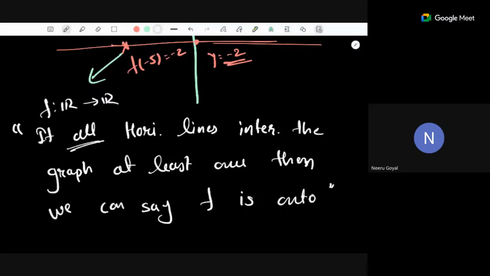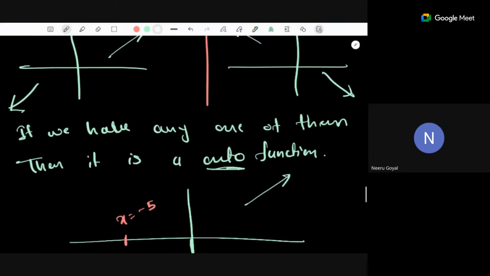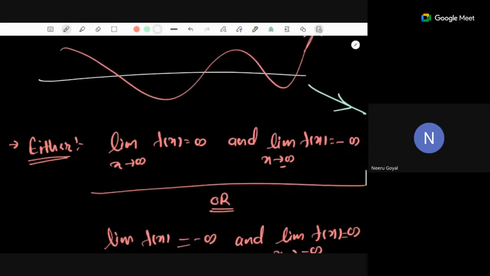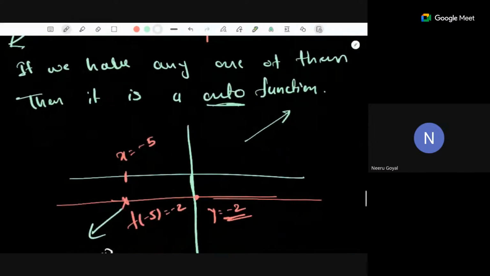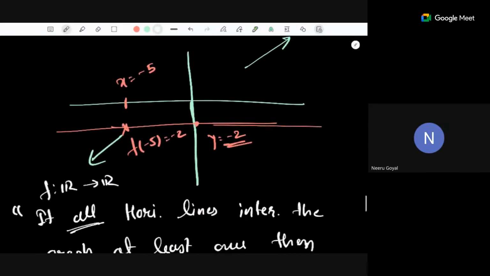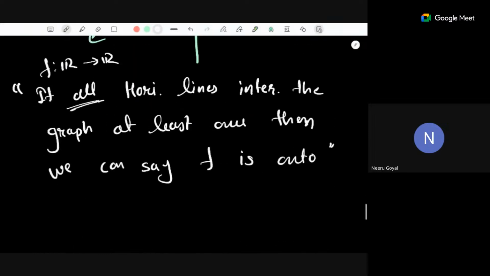You can remember this statement as similar to the horizontal line test. In one-one, we need each line to intersect the graph at one point, not more than one point. And here we want every line to intersect the graph at least once. Then we can say that for that value of y, we have some pre-image. Although checking onto-ness is not as easy as checking one-one. For one-one, we have three very precise ways, and among these three ways we can always work. But for onto, checking this or checking the range is not that easy.